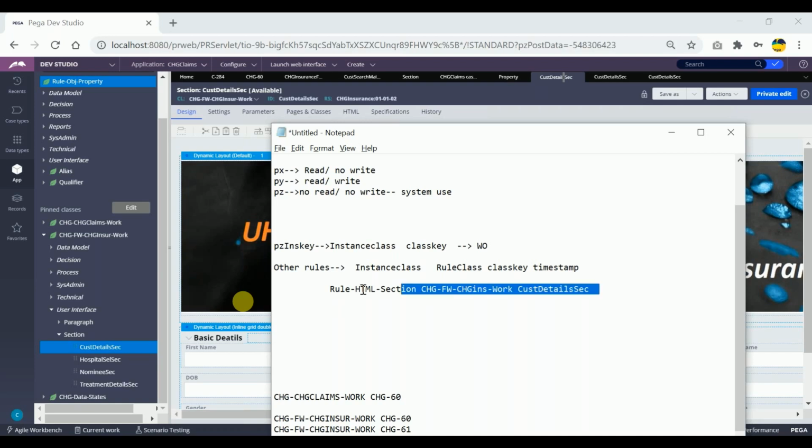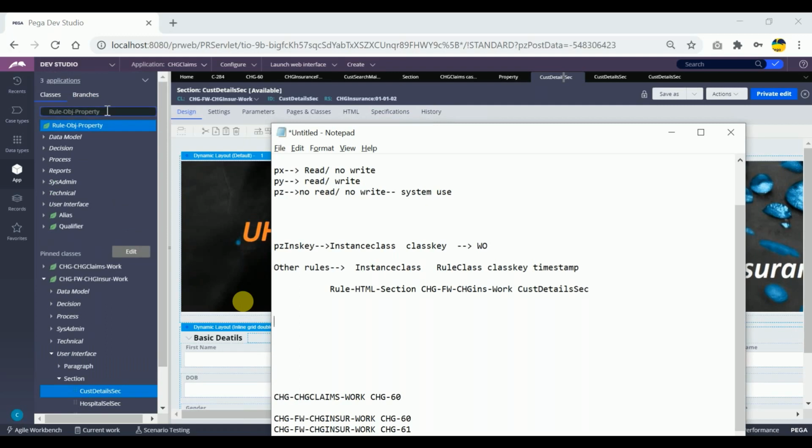Once you identify the pzInsKey, we can get it, right? Got my point? If you want to identify the instance class of data transform, we need not remember this. Instead, if we can get the pzInsKey of that particular rule, then based on that I can identify the instance class. If we go to the activity and get the pzInsKey of any activity rule, we can directly get the instance class of that particular activity. So agree with this?